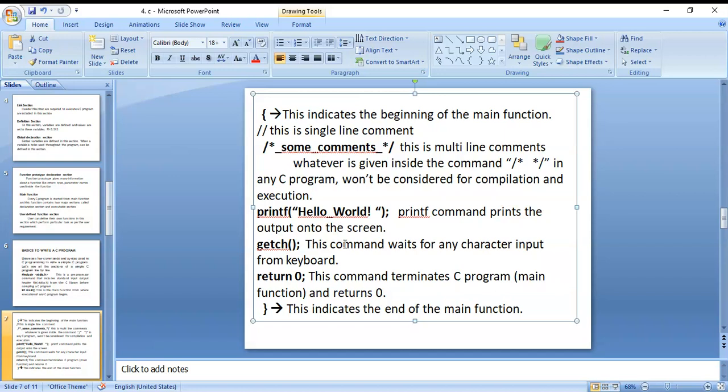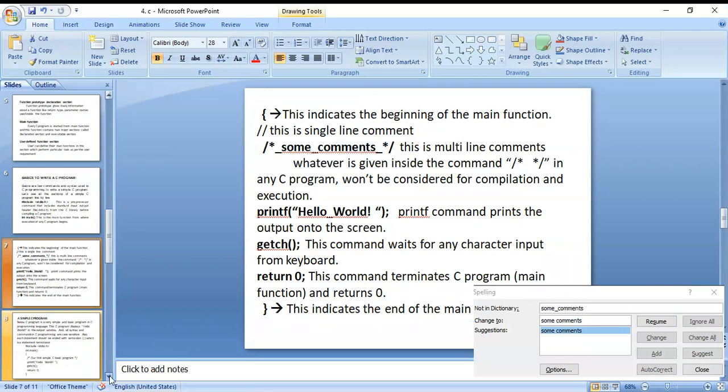Next, the getch function. This command waits for any character input from the keyboard. Then return 0. This command terminates the C program and returns 0. This closing bracket indicates the end of the main function.